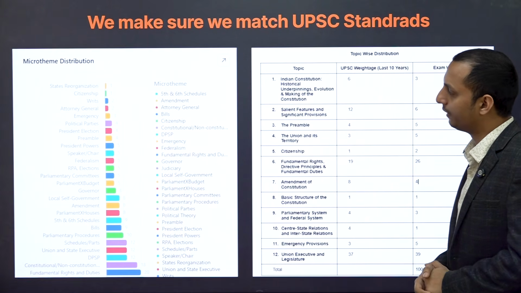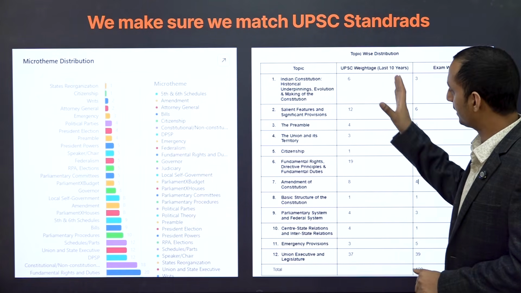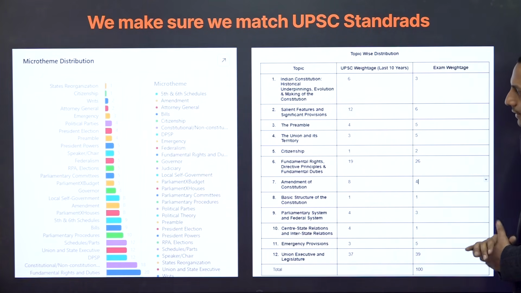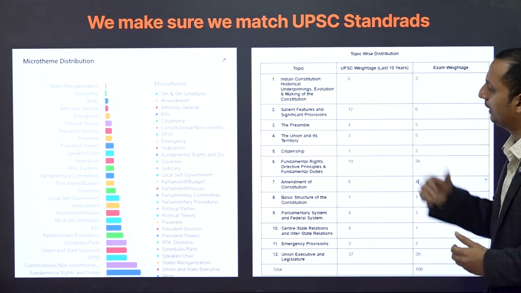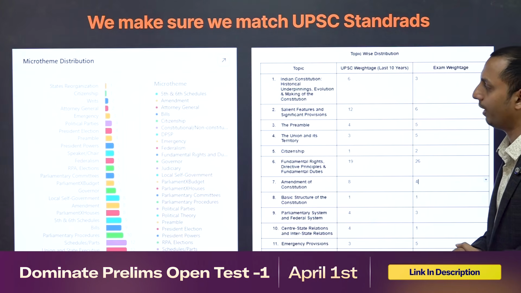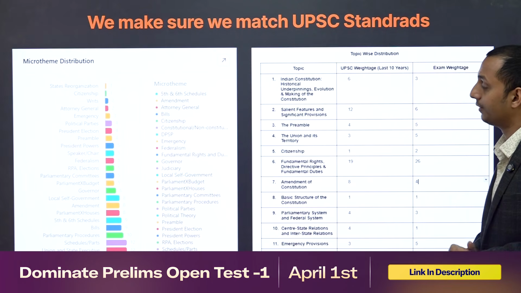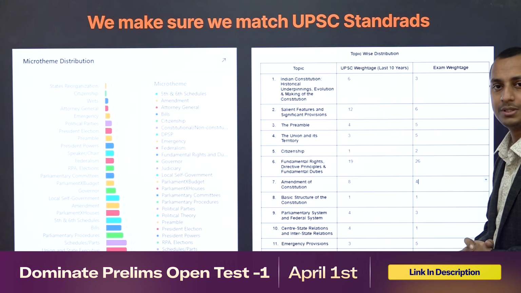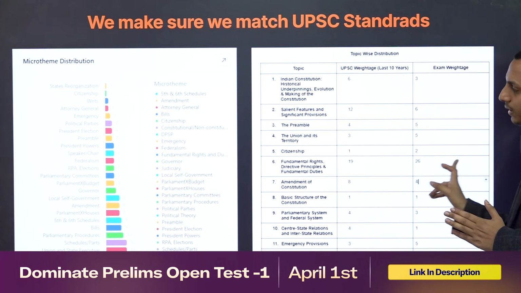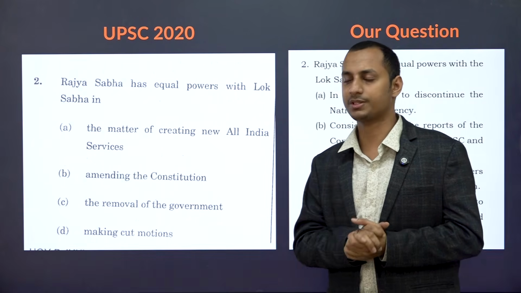So here, as you can see, this is the micro theme distribution of UPSC. And this is a distribution that we have provided in our exams as well. So if you compare this, you can see here that in the last 10 years, 8 questions have come from the historical background, evolution, and making of the constitution. We have provided 3 questions in one of our tests. 6 questions have been asked on the salient features and significant provisions. We are asking 6 questions again here. So mostly, we know how the UPSC micro themes are. So we'll be asking questions from the same.